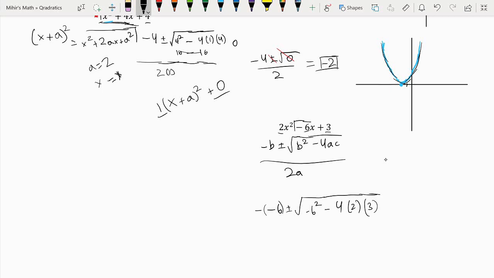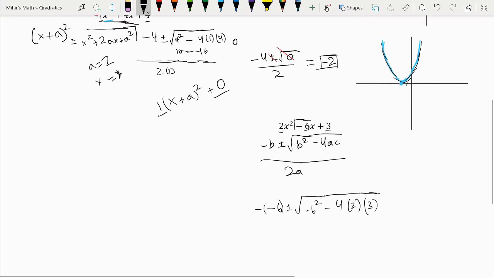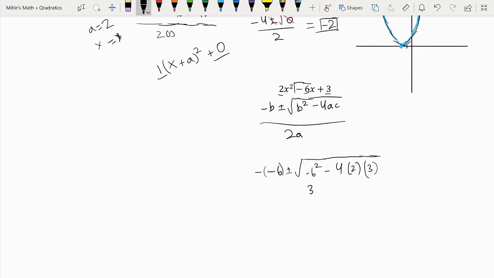So this is actually just 36 minus 24. I'm going to simplify that after we write our 2a. So our 2a in this case, 2 multiplied by a, is just 2 multiplied by 2, which is equal to 4.